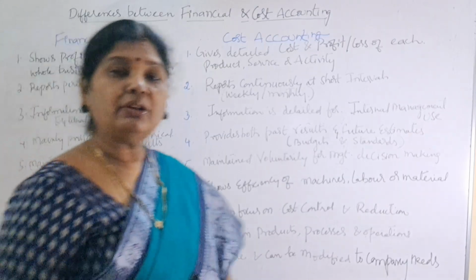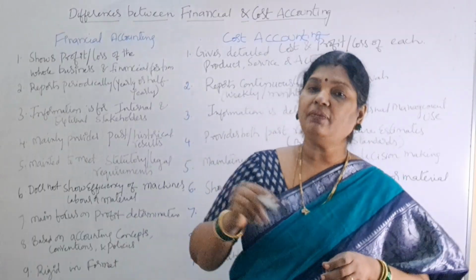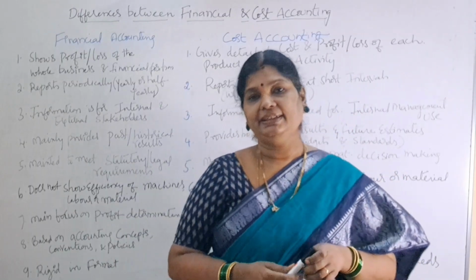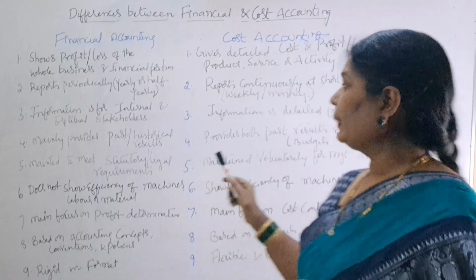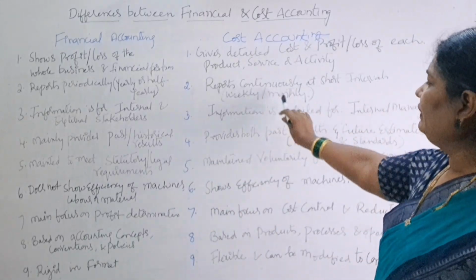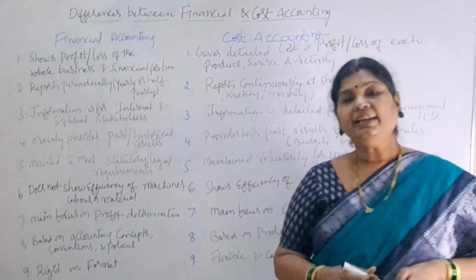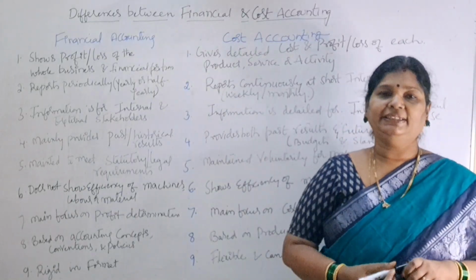Coming to the second one, reports periodically, meaning either yearly or half yearly. So in financial accounting, we prepare financial statements either half yearly or annually. But in cost accounting, reports are prepared continuously at short intervals, weekly or monthly. So based on the requirement, reports are prepared either weekly or monthly.